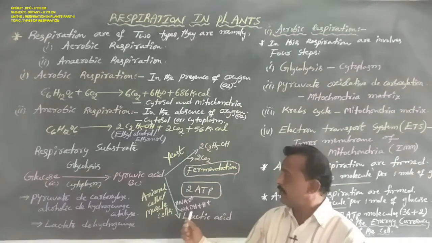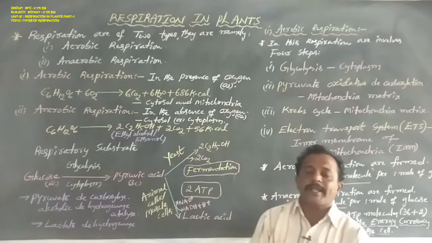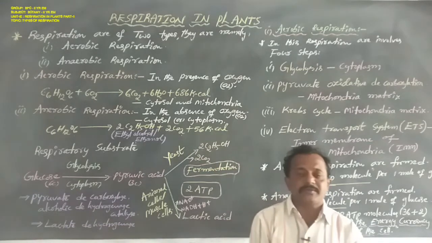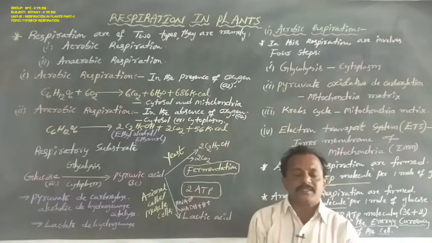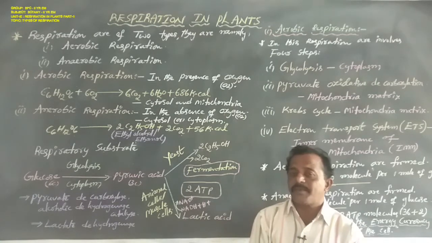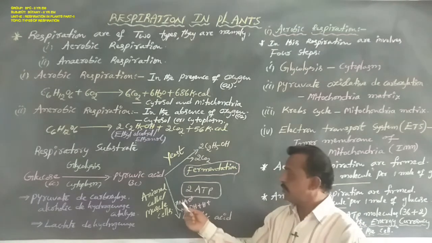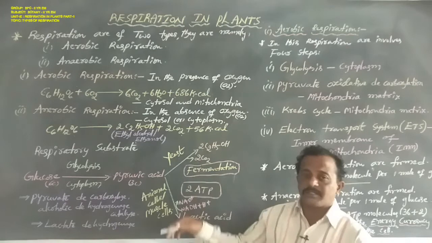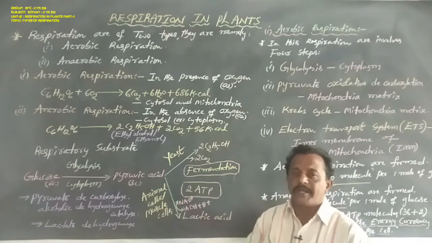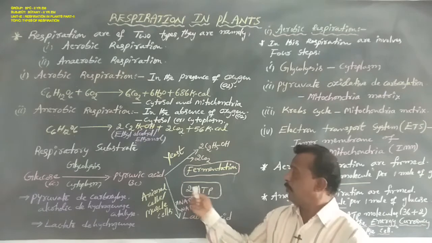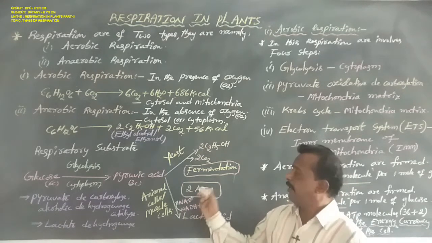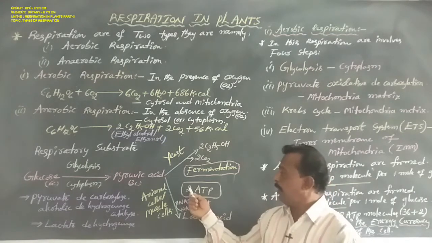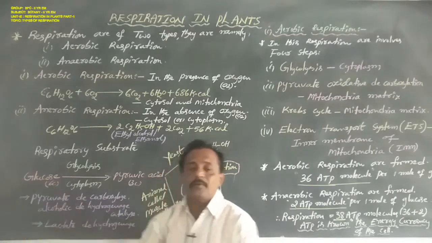So the pyruvic acid is reduced to lactic acid, which is catalyzed by the enzyme lactate dehydrogenase. In both these processes, the NADH plus H plus again reacts to form NAD plus. In both processes, the fermentation process and the lactic acid process, 2 ATP molecules are formed. In this anaerobic respiration, 2 ATP molecules are formed for 1 mole of glucose.